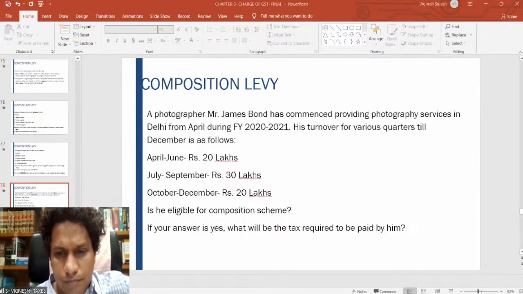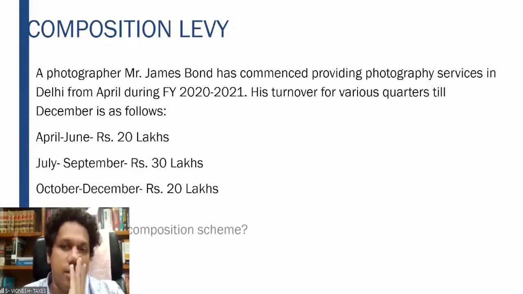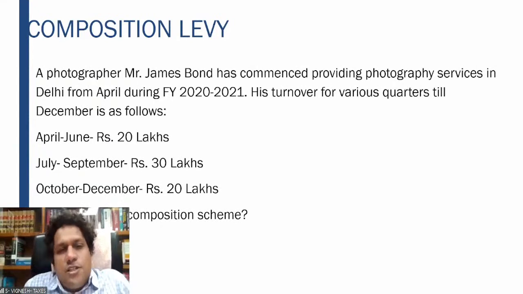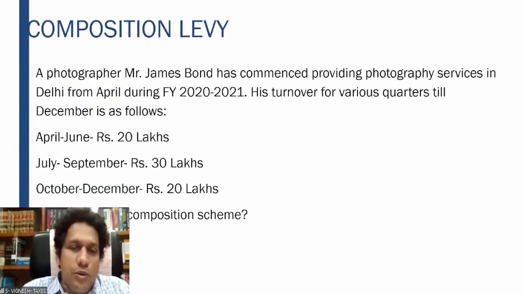Yeah, some answers for this. See, this question is slightly tricky. So what is happening here? See, photographer James Bond has commenced providing photography services. So the first thing you have to see is whether this transaction is covered under 10 subsection 1, or 10 subsection 2, or 10 subsection 2A. Since it is a service other than restaurant service, it is covered under 10 subsection 2A.